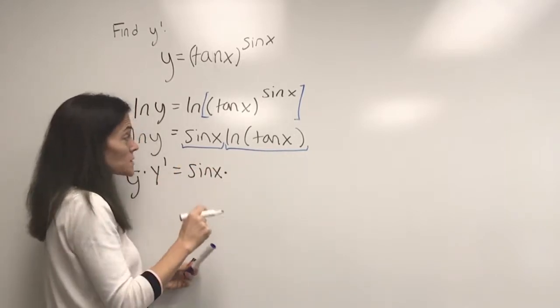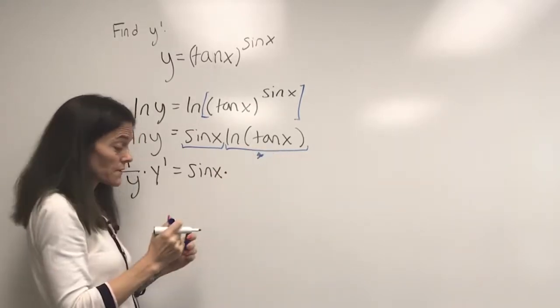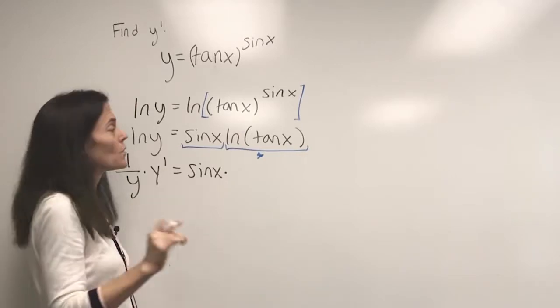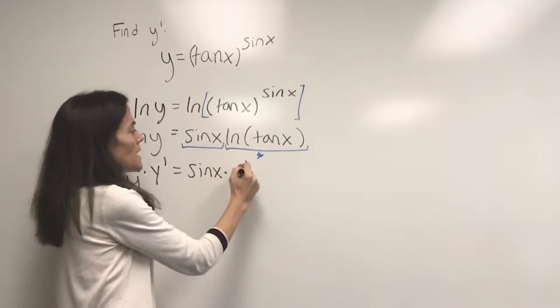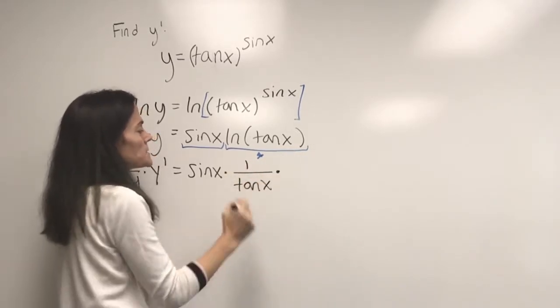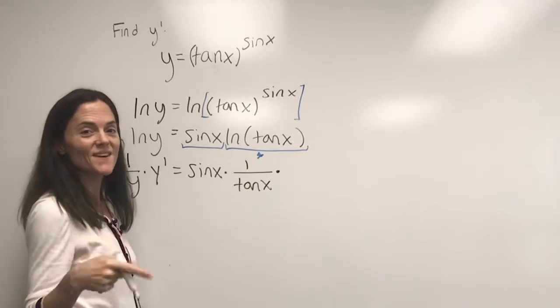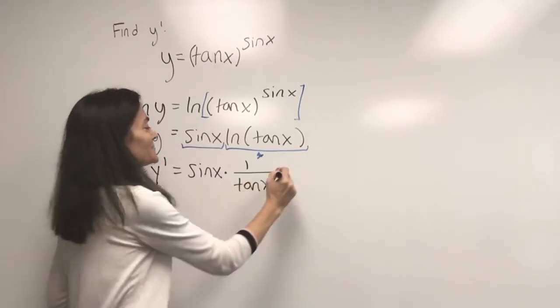Okay, to get the derivative of this function here, that's our second function, we must use a chain rule where the outside function is the natural log. So we'd have 1 over, and then times, we multiply by the derivative of the inside function. Derivative of tangent, secant squared.